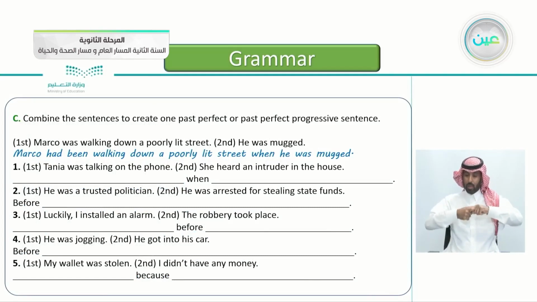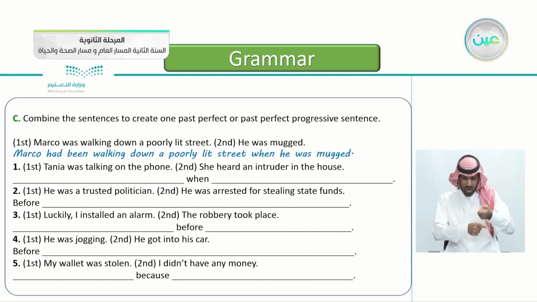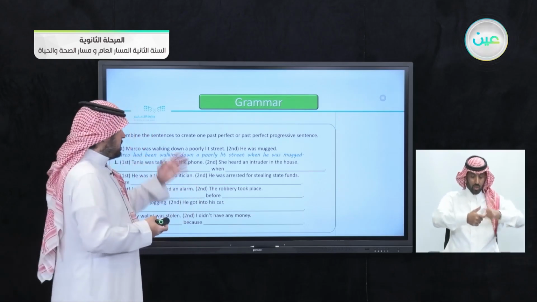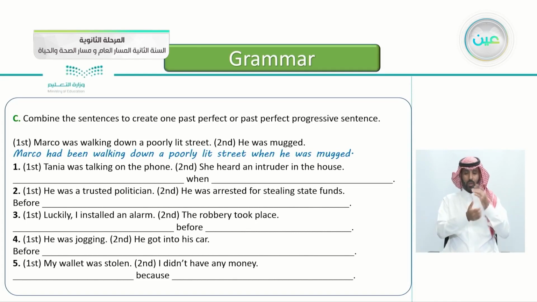Combine the sentences to create one past perfect or past perfect progressive sentences. The first one is already done for you. We have 2 events here. The first one, Marco was walking down a poorly lit street, poorly lit, which means the lights are low. The second event, he was mugged. So we have 2 sentences, 2 events. We want to combine them together either with the past perfect or the past perfect progressive. So the first one is already done. Marco had been walking down a poorly lit street when he was mugged. So here we used the past perfect progressive.